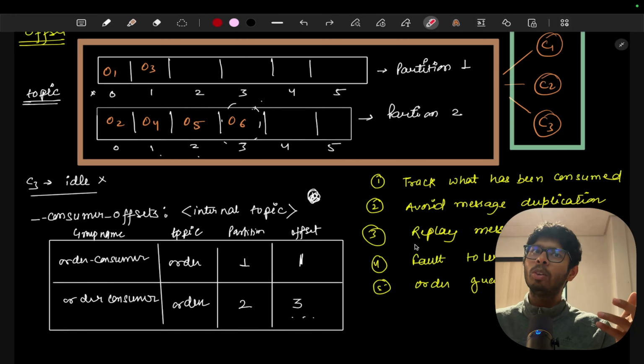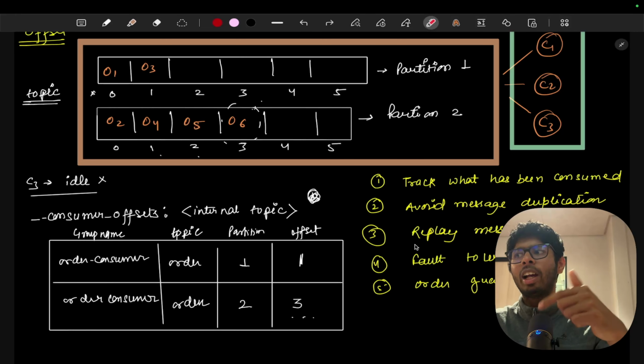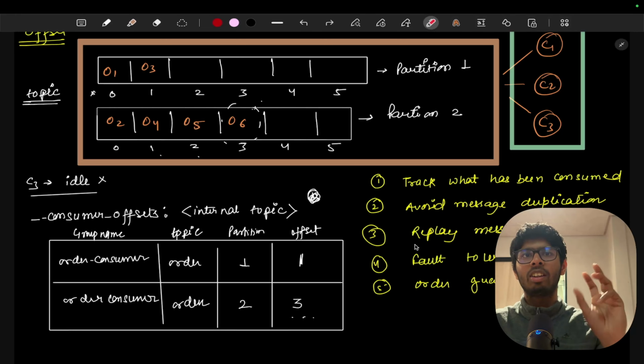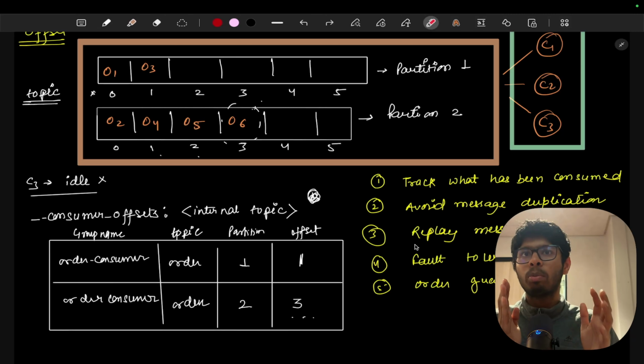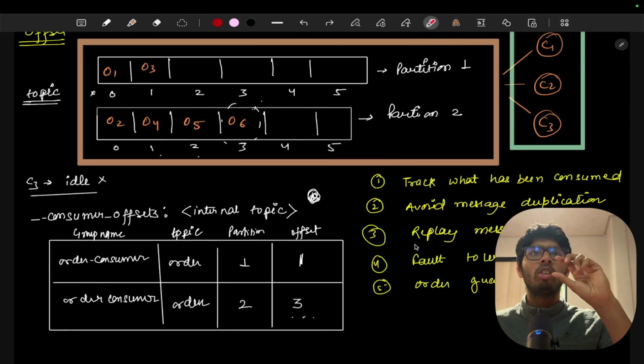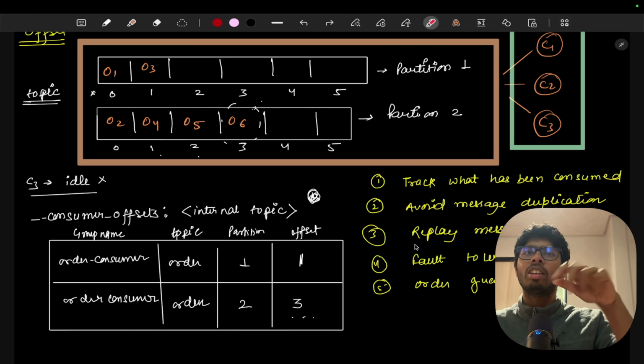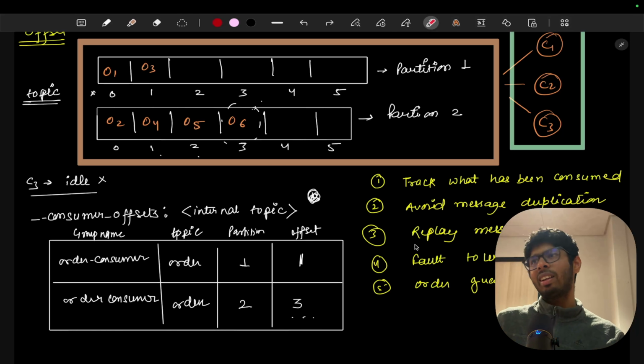So what we can do is go back with the help of this replay message functionality in the offset. We can just change the value from 1000 to 3000 and replay those messages. This is the feature provided by Kafka. We can replay, or run a segment of messages one more time. Let's say I missed the last 500 messages, I can just replay them. Okay, so this is one of the features.